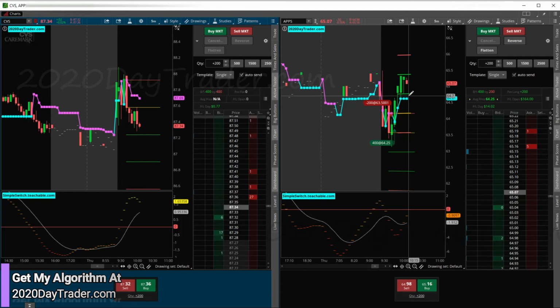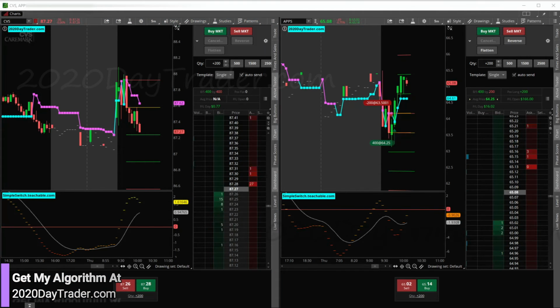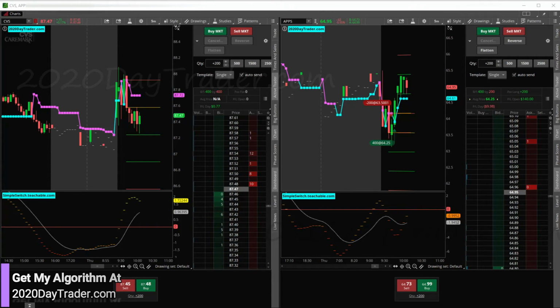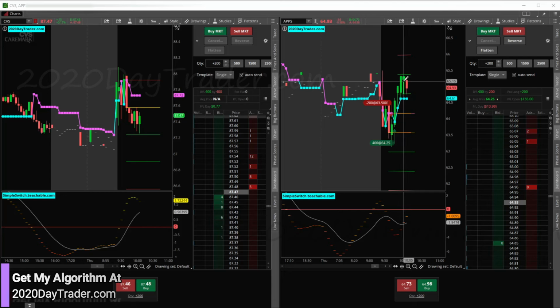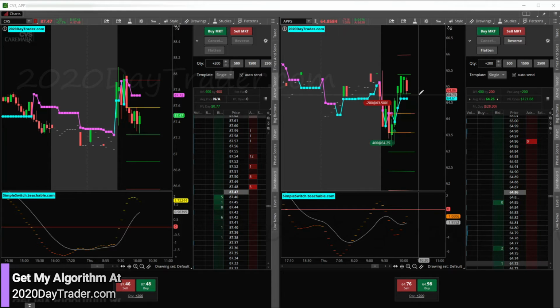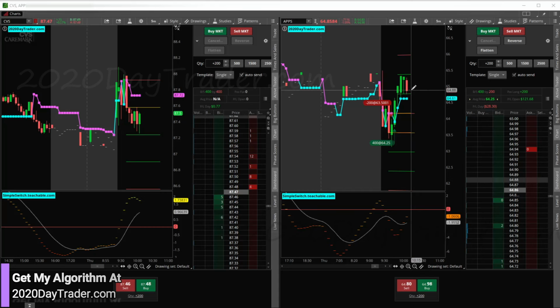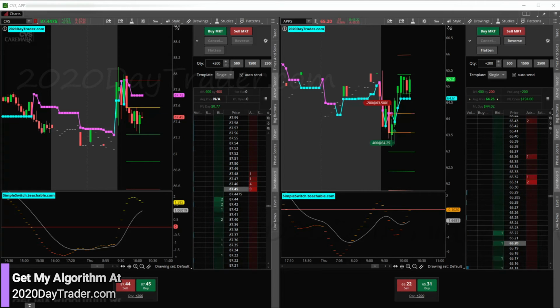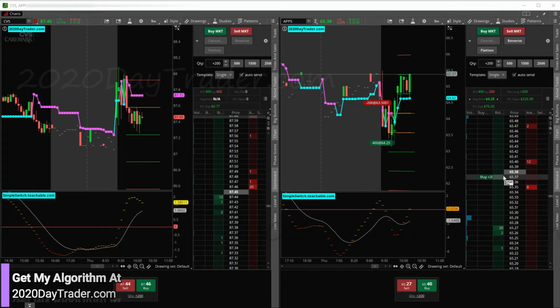Come on, APPS, let's go. So if APPS can stay above this level right here, this is looking pretty good. And we've got a lot of green candles. We know we need to get a red one. We've got about 30 seconds left. If this red candle can stay up in this zone here, there's a high probability that we'll see a move higher here. Possibly have a W breakout on the 1 minute.